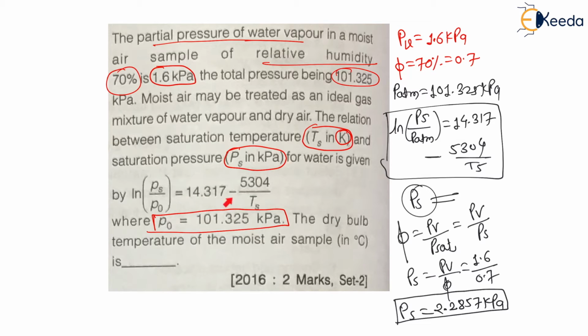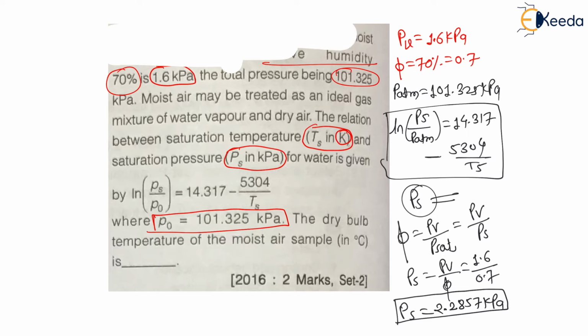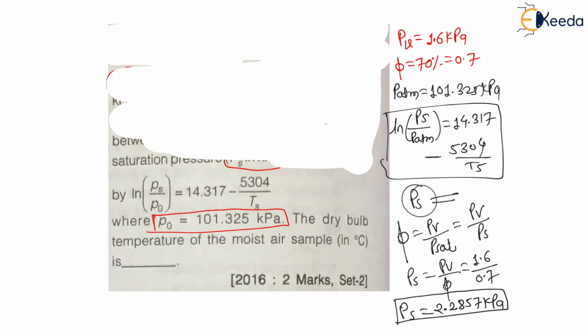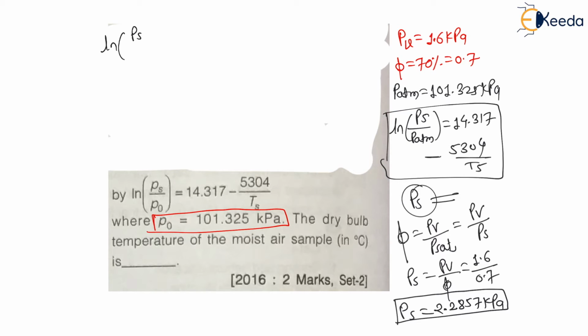Now we have to simply use this equation to find Ts. It is school level mathematics. We have the equation, and in the equation we have to put only values. So let us put the values in the equation. The equation is ln of Ps divided by P naught is equal to 14.317 minus 5304 divided by Ts.